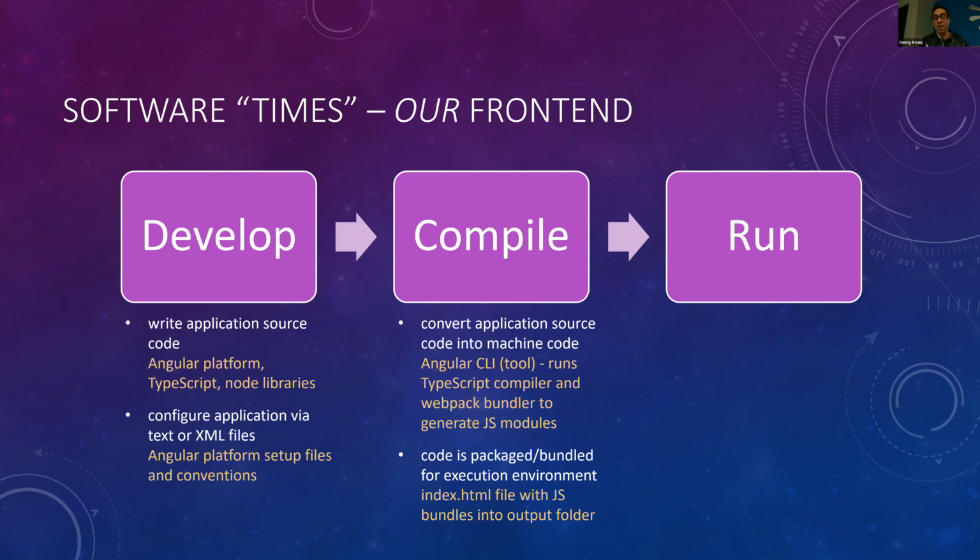I simply have to run this compilation, tell it to build my project, and it will output a set of JavaScript files. And it also does that bundling as a web file, a single page application set of web files that can be ported onto a web server so that our application can be hosted on that machine. So that's all done during the compilation step in my case.